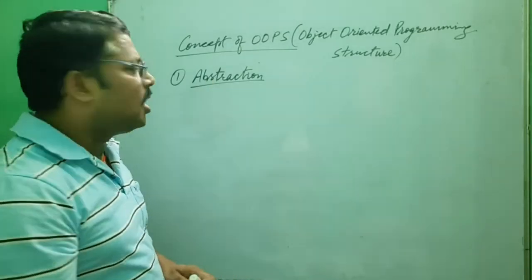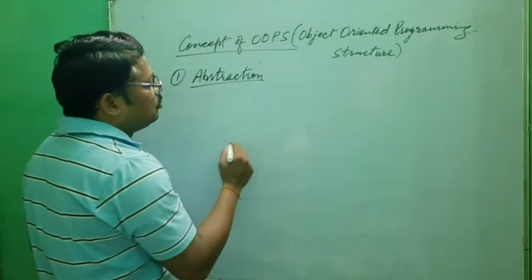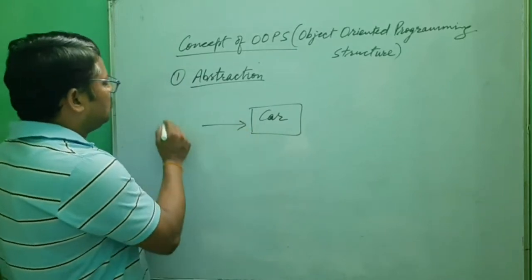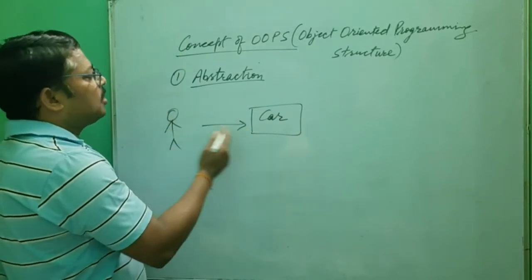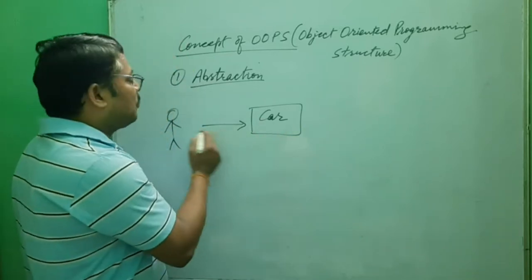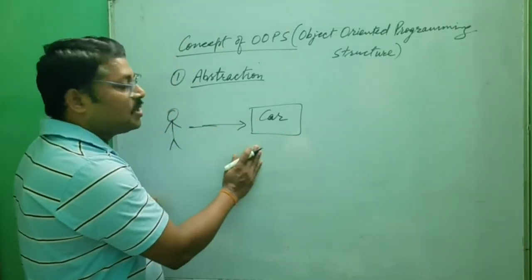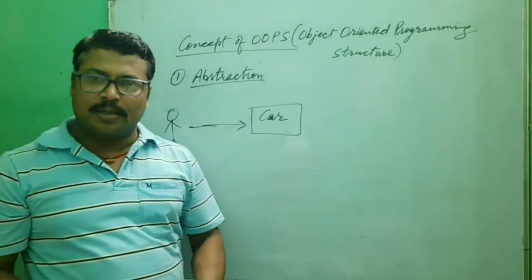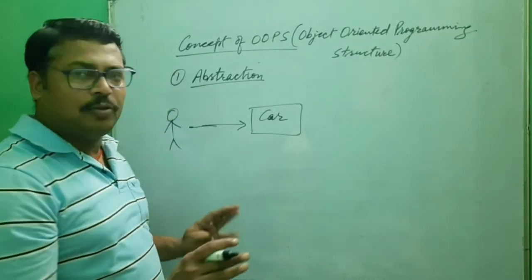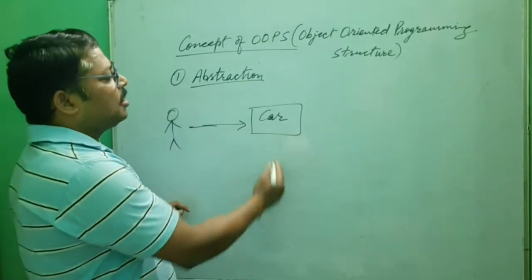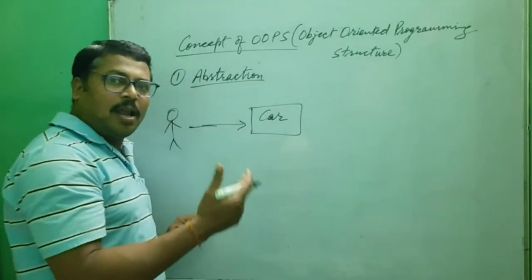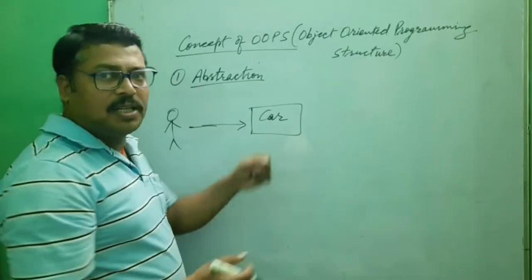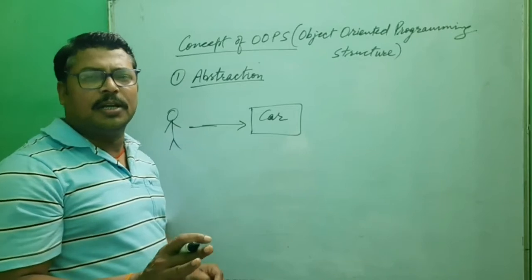Now one real-life example: you are using a car. You are using the car without knowing everything about it. What are you interacting with? You interact with the steering, the brake, the clutch and the gear. You know how to operate the car with these. But internally, the car has many features: how the car engine works, how the steering rotates. We are not going to understand these in detail.